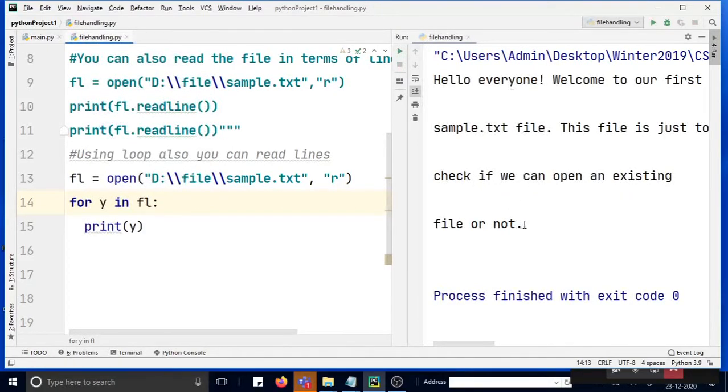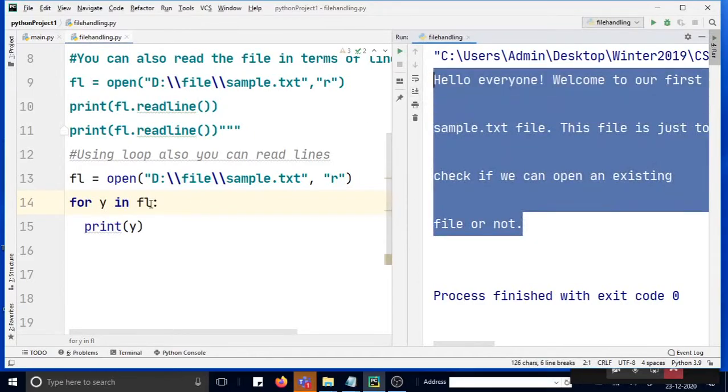So everything is getting displayed by using a loop, so that is also a possibility, right? So these are the various ways you can read your file.